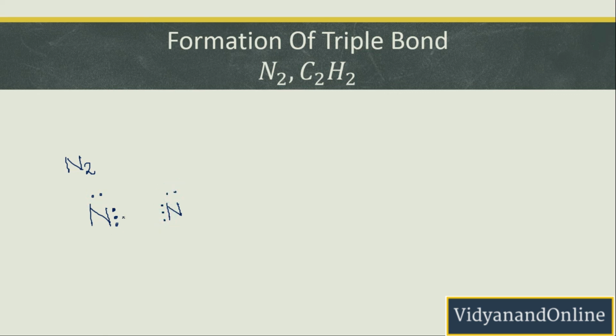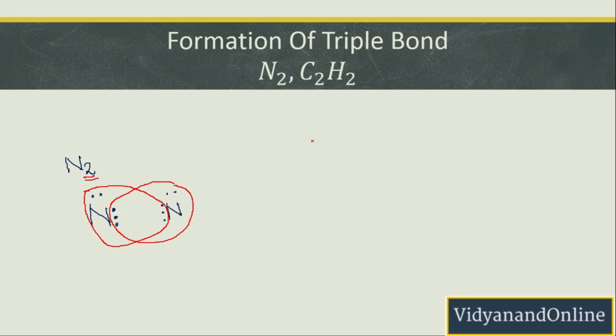Now after 5, it will require 3 more electrons in order to become stable. For this, it will be sharing those 3 electrons from the adjacent nitrogen and will become stable. Similarly, this nitrogen will also share 3 electrons from this nitrogen and will become stable, and that is why nitrogen is always found as N2, because that is the more stable form.